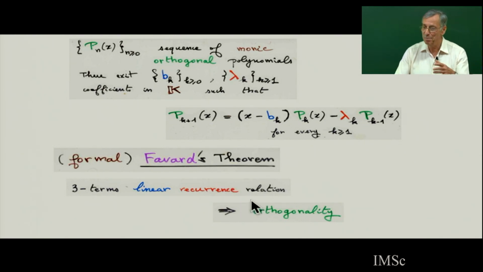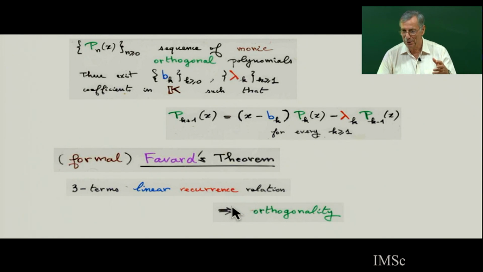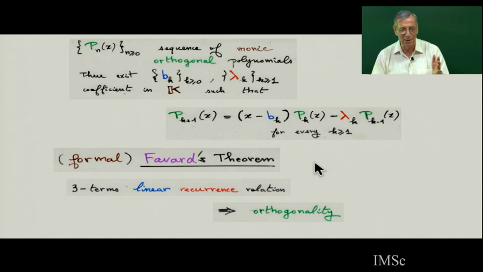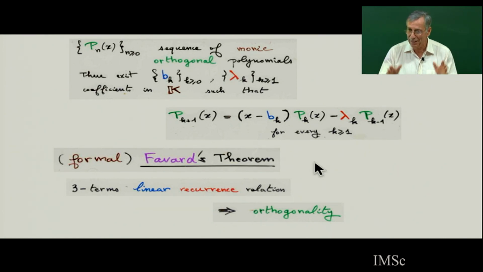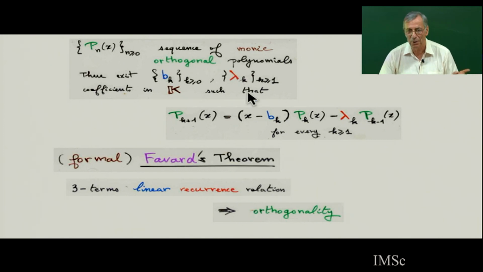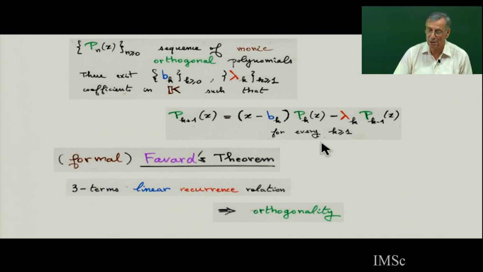Sometimes, I was at a meeting a long time ago on orthogonal polynomials, and some physicists reproved the classical theorem because they're working on orthogonal polynomials on complex numbers. Because for Favard's theorem, you need the lambda to be positive. So usually you need positivity, and as soon as you have complex numbers, then maybe it's not true, so they reproved it. But everything can be proved. You don't need to distinguish real or complex numbers. Everything can be proved formally. Not everything, but part of the theory can be proved.